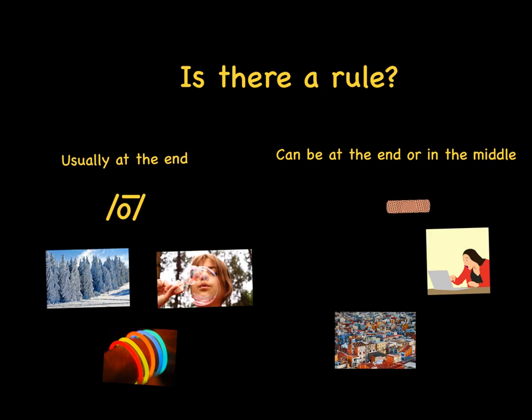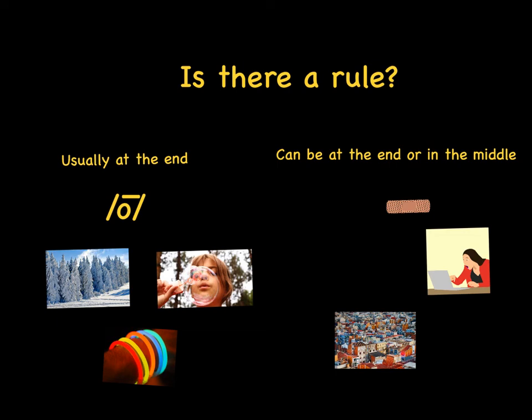For the last slide, I wanted to come back to the one where we're talking about the rule. Is there a rule that tells us if OW is going to say O or OW? Unfortunately, there isn't, but there are a lot of patterns that tell us when it's usually going to say O and usually when it's going to say OW. The OW saying O usually only comes at the end of a word, like in snow, glow, and blow. At the same time, when OW says OW, that's usually in the middle or at the end.